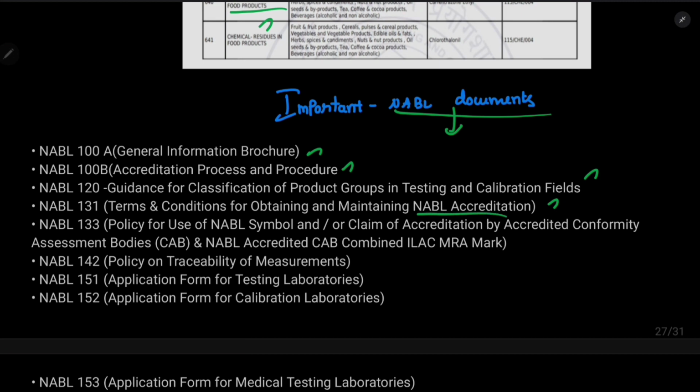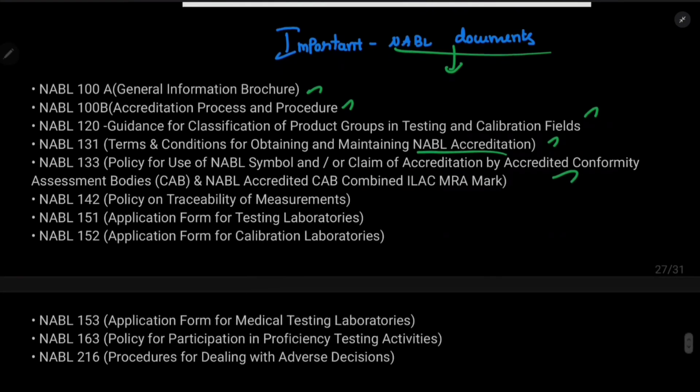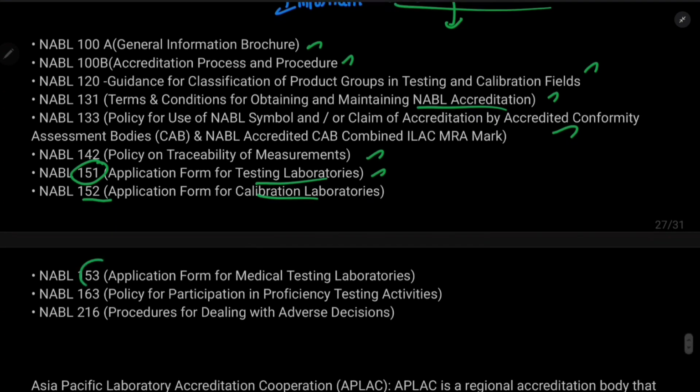Then 133 is the policy for use of the NABL symbol and claim of accreditation by accredited conformity assessment bodies. 42 is the policy for traceability of measurements. 51 is the application form for testing laboratories. This is very, very important. 51 is for testing laboratories, 52 is for calibration laboratories, 53 is for medical testing laboratories, 63 is for proficiency testing, and finally 216 is for dealing with adverse decisions.